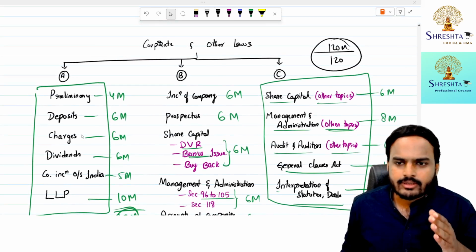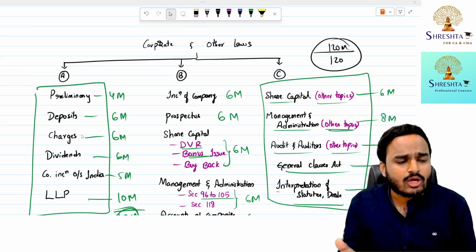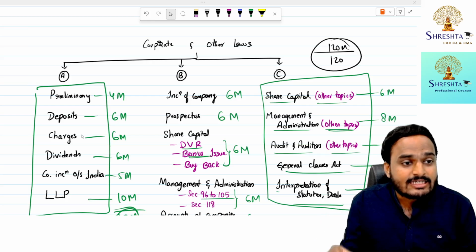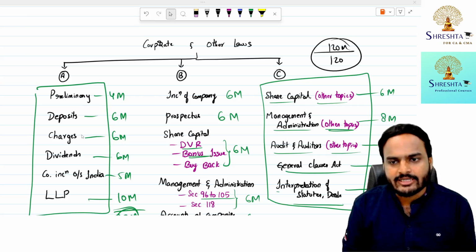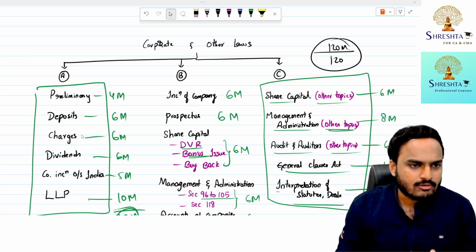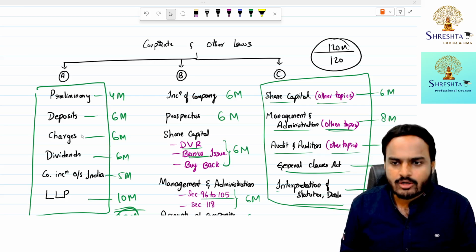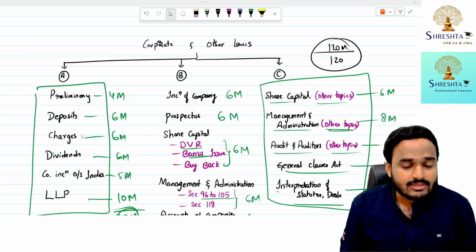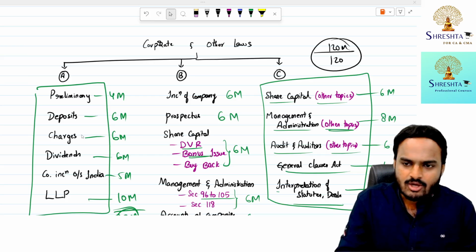And last point: once you complete reading the chapter, don't close your books. Go through the test your knowledge questions and the descriptive questions at the end of each chapter in the ICAI material. Try to solve them and make a self-evaluation. Be honest, be confident. You can easily score maximum marks in the upcoming examinations. All the best!